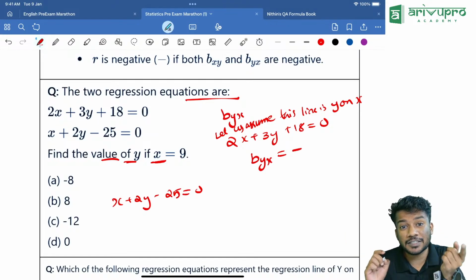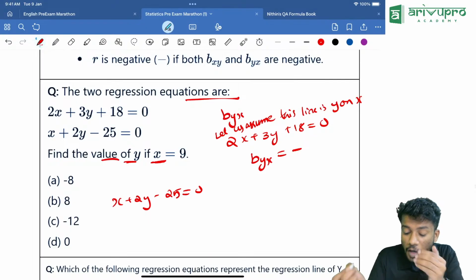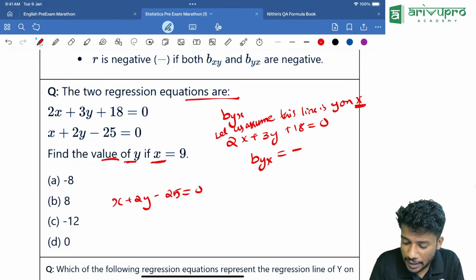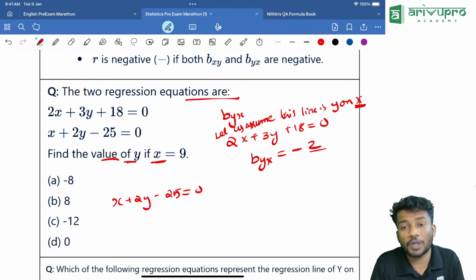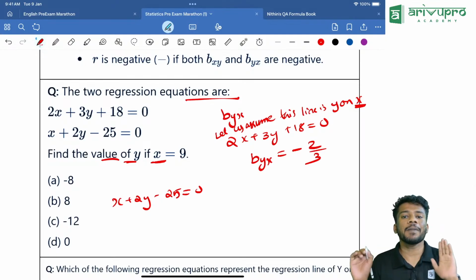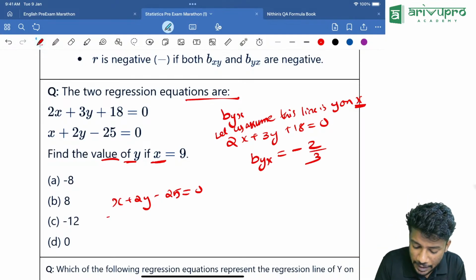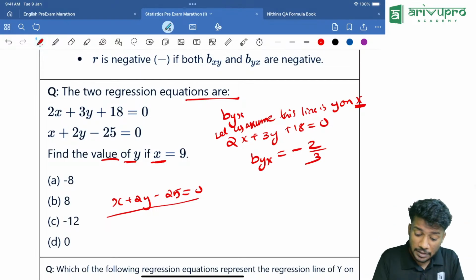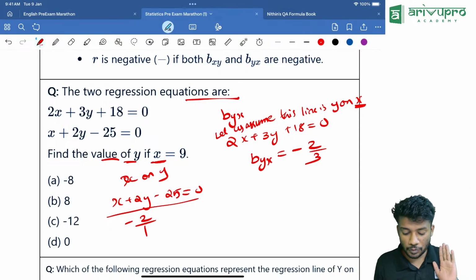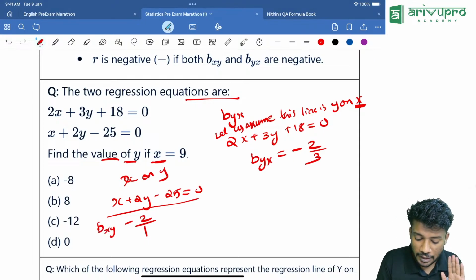Given by unknown, minus of given by unknown. How will you take it? Minus of coefficient of given. What is given? X is given. That means minus of 2 divided by 3, divided by coefficient of y, since y is the unknown. So byx is minus 2 by 3. Similarly, if I take this as x on y, then y is given, so minus of 2 divided by the unknown's coefficient, that is minus 2 by 1. So bxy is minus 2 by 1.